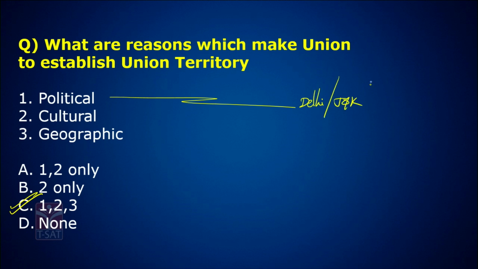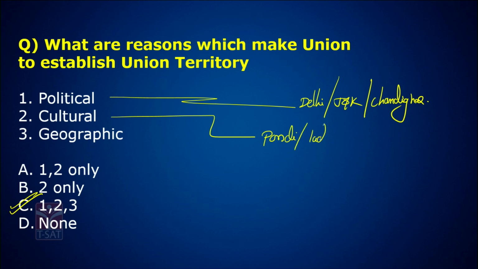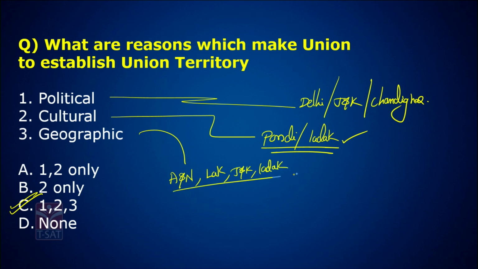See, political reasons, examples are Delhi, Jammu and Kashmir, Chandigarh, etc. Cultural reasons: Pondicherry, Ladakh with Buddhism. Geographical reasons: Andaman and Nicobar Islands, Lakshadweep Islands. You have Jammu and Kashmir again, and Ladakh, because of the internationally disputed regions and geography, you establish these as union territories. So the answer is C. Very, very important for the exam. Union territories are very, very important.